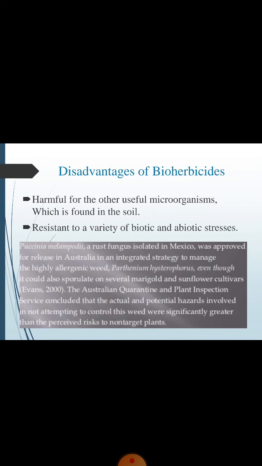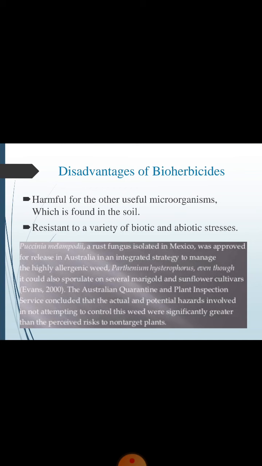It can be harmful for other microorganisms. Suppose two communities are used in the same field, for example mycorrhiza is present at the start, and after that you use another microorganism, so there is some problem.